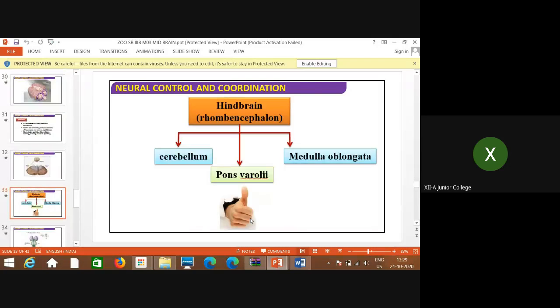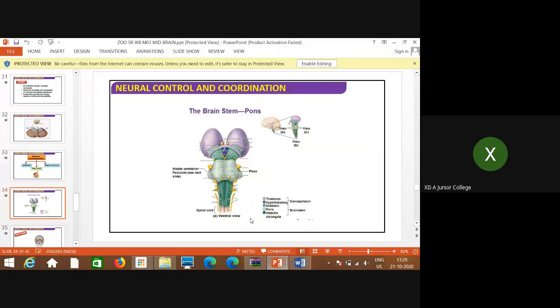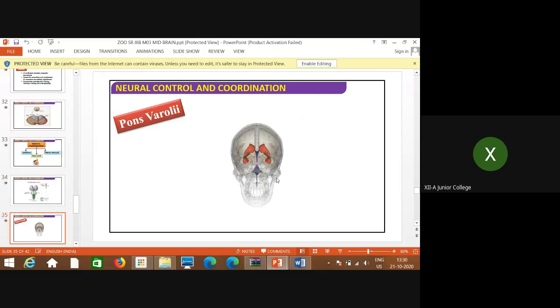Okay, then here is one more diagram where it is shown very clearly that these are the pons. If you see the entire structure, it looks a little bit like a stem. It starts from here, the brain stem, from the midbrain, and then pons, and then medulla oblongata, which is in continuation with the spinal cord. Okay, so this is the structure of the brain stem. Again I will show you.